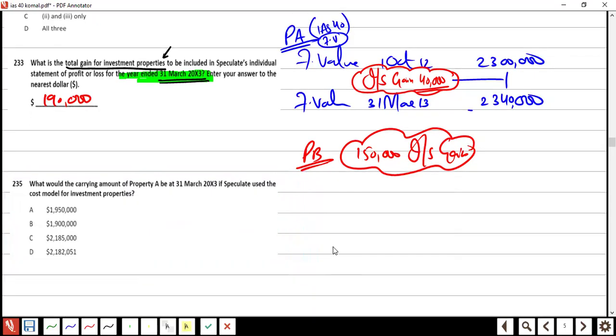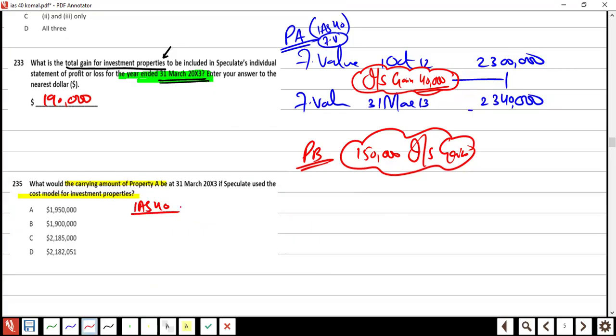What is it asking here? Read. What would be the carrying amount of property A, B? They've mistyped something. At 31st March 2013, if Speculate used the cost model for investment properties.